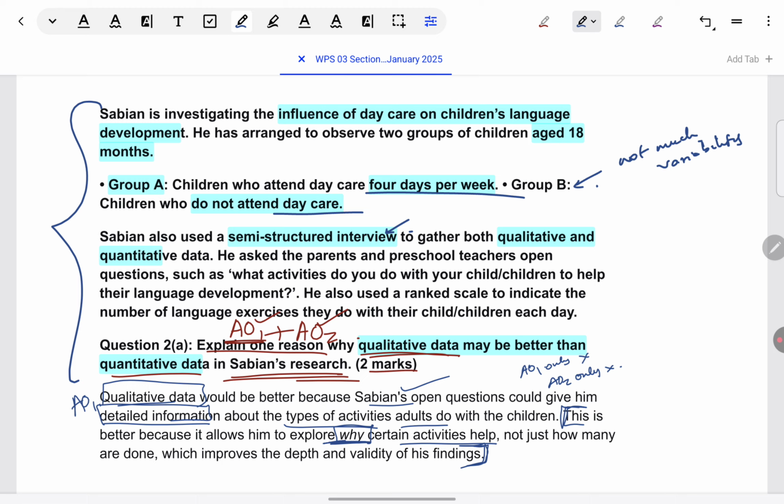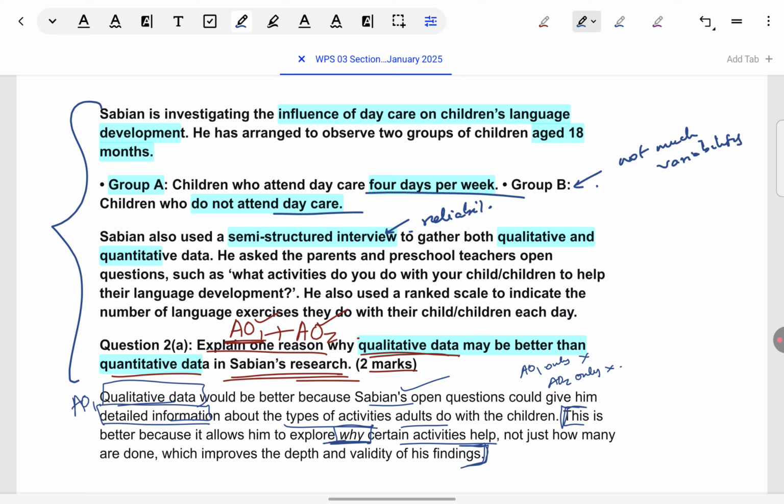The interview is semi structured, meaning that some fixed, some spontaneous questions would be asked, not fully fixed. So, some compromises there on reliability. Possibility that some parents and preschool teachers are being asked questions which others are not being asked. So, inconsistency in what is being asked, lowering reliability.